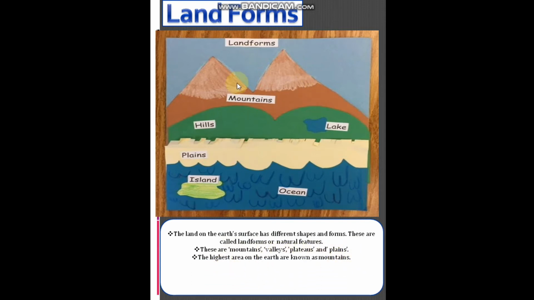So what are mountains? Mountains are nothing but the highest areas on Earth. Next, the top of a mountain is called a peak. So what is a peak? A peak is nothing but the top of a mountain. Next, a high area of land which is not as high as a mountain is called hills.